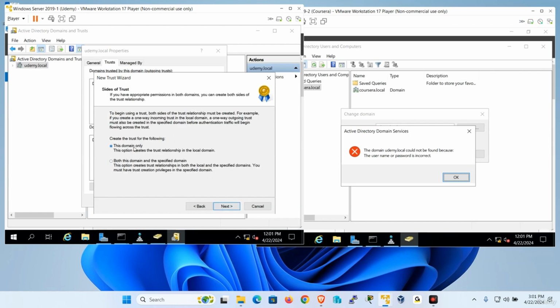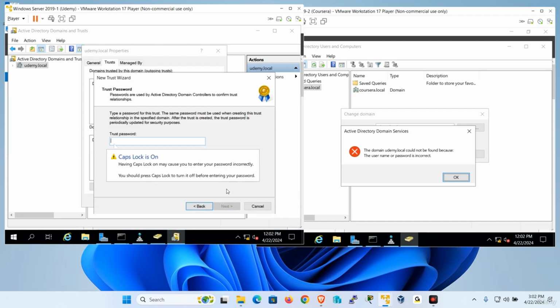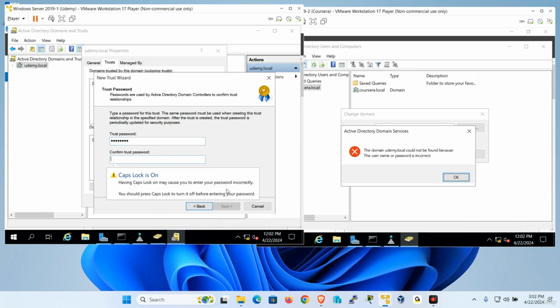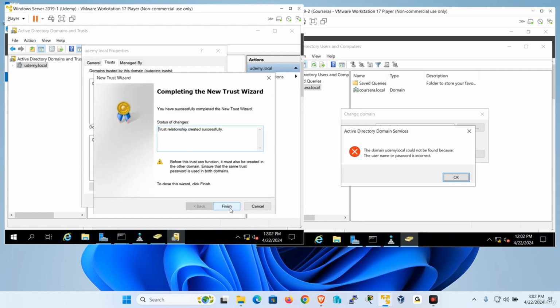And I'm going to create the trust only on this domain. If I do both, I need to have the administrator password of the other domain. So I want each one to create the trust, and it's going to ask for a shared password. And I'm going to go next. Domain wide, which means all the users in this domain will be able to access all the users in the other domain, and they only have read access. Selective, which means I have to choose who has access. I'm going to go with the defaults, domain wide, the trust password. And this is the same password that I put on the other side, and go next and next and next. And I don't need to confirm since each one is doing it on their own, and finish.